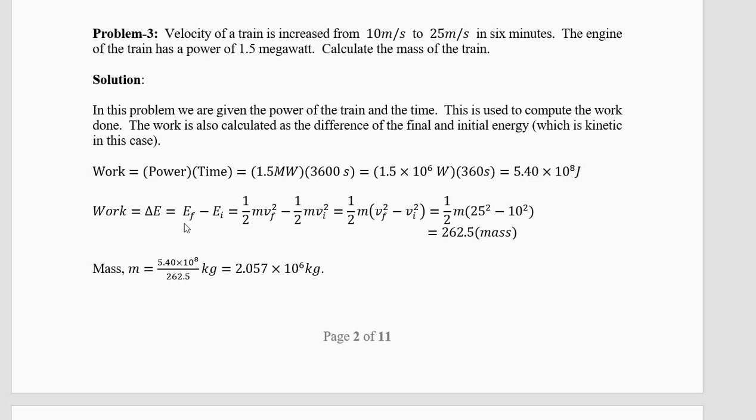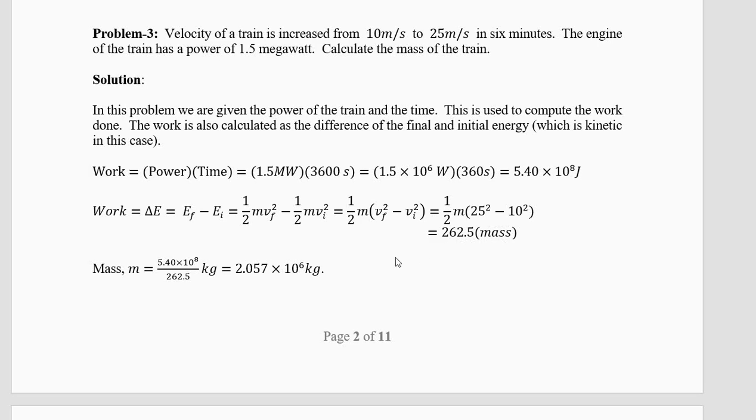Work is delta E, EF minus EI, half m vf square minus half m vi square. Half m you can take common. Vf square minus vi square equal to half into m into 25 square minus 10 square. And when you do this calculation, you'll get half into m into 625 minus 100. 525 divided by 2 is 262.5 into mass.